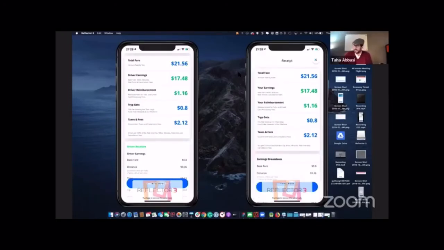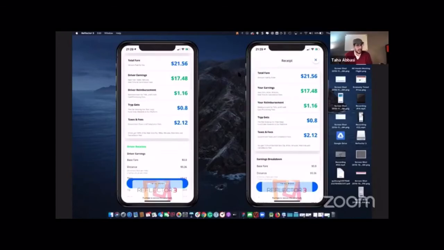We say, okay, there's a booking fee from Tryp. In New York, our booking fee is 80 cents right now. That may go down, may go up, depending on how the market does, but we feel 80 cents is a great booking fee to start off with. We don't want to take too much of a chunk from the driver earnings because our commitment is to give drivers 100% of the ride fare.